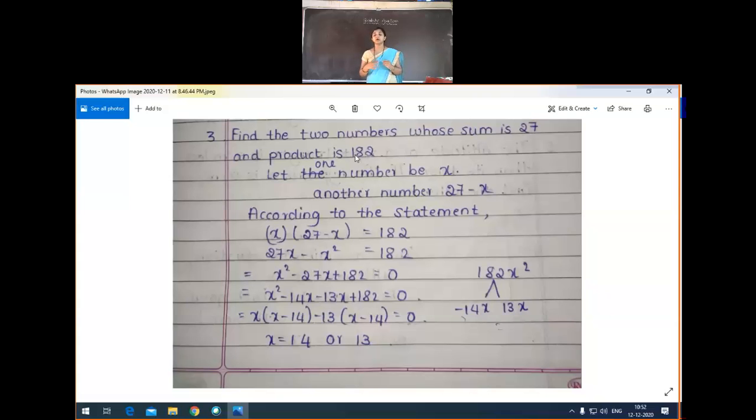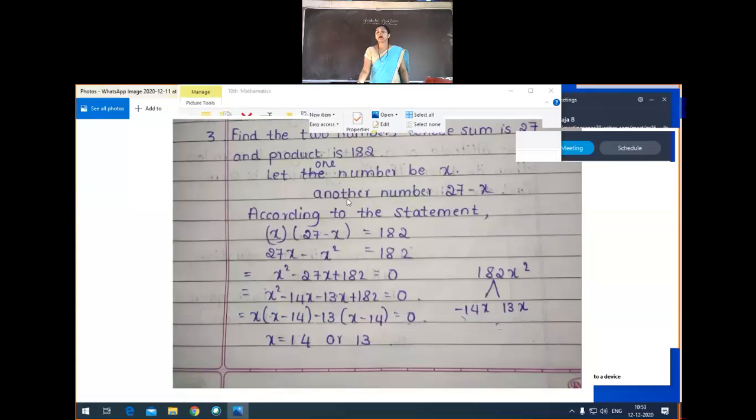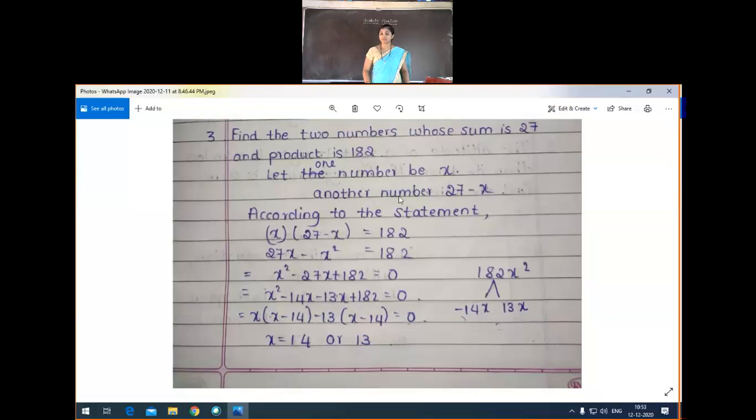So then, how to find out which two numbers? First, we don't know any number. We only know that when we add the two numbers, we get 27, and when we multiply the two numbers, the answer is 182. So what do we have to take? Let one number be x. We don't know anything, no? So we consider one number as x. Then another number: the total sum is 27, right? So if we remove the first number x from 27, then the other number is 27 minus x. Got the idea of this concept, students?